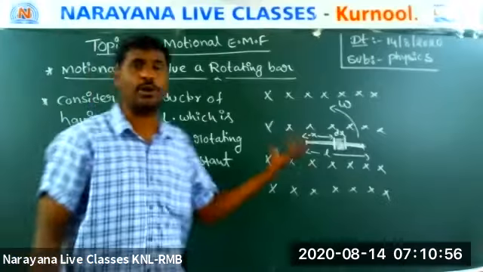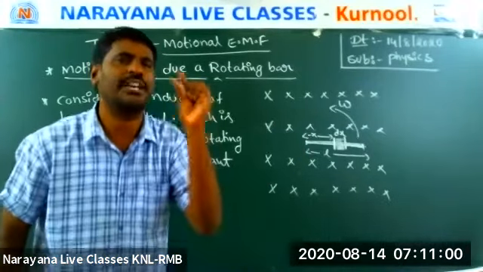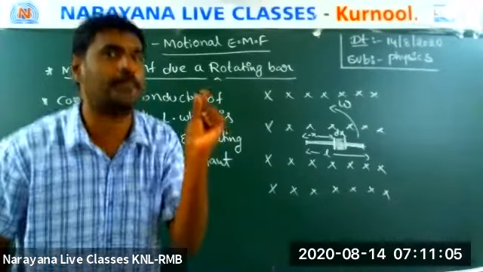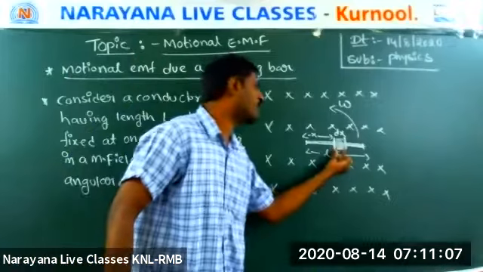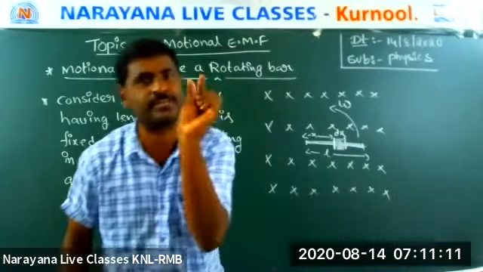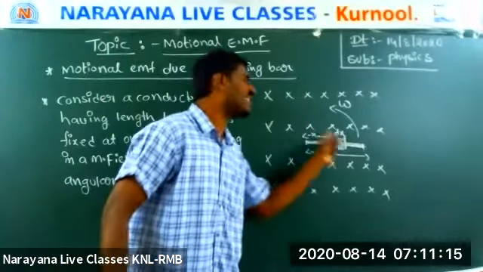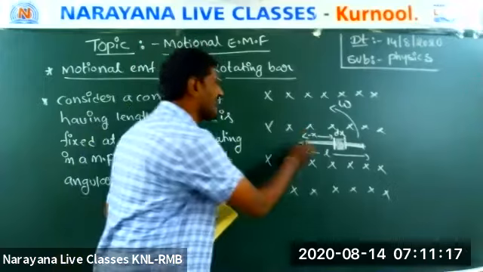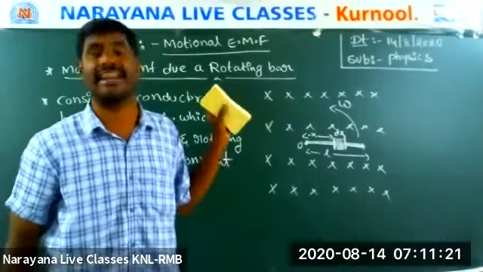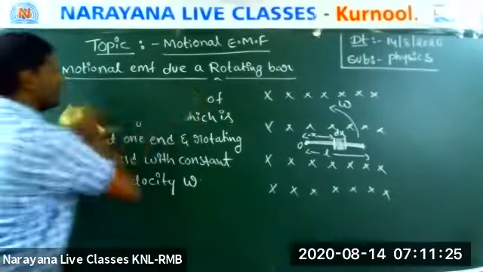I want to find the total EMF, but first I will find the EMF due to a small portion of the conductor. What is the small portion here? dx. What is dx? The length of that small portion. Now, it is at a distance of x from O, where O is called the fixed end. Are you ready, guys? Yes, listen.